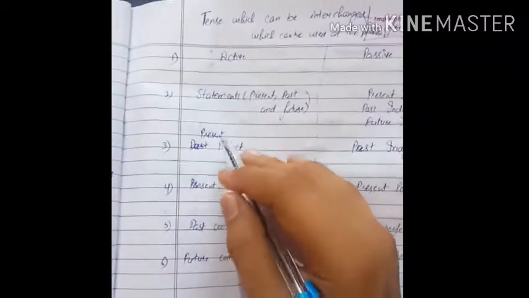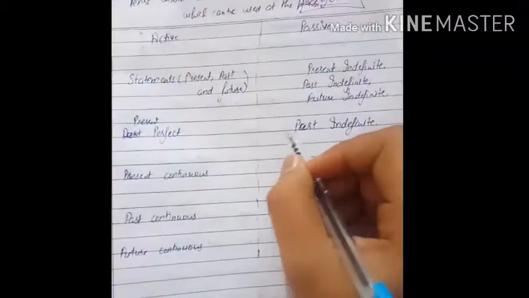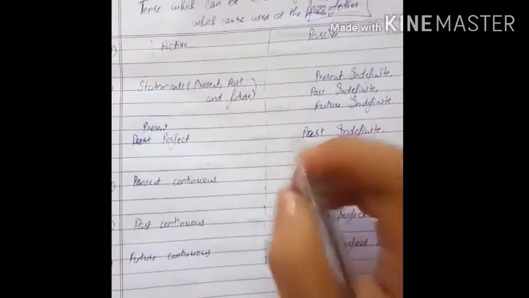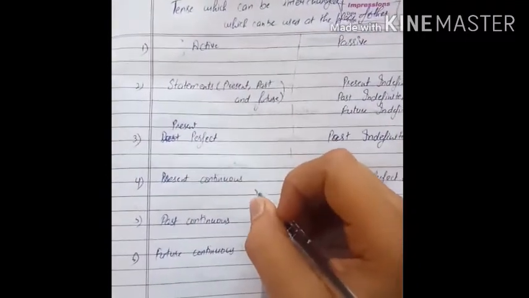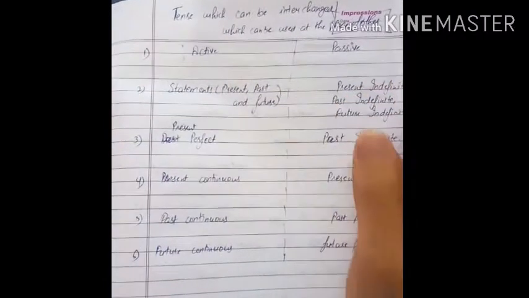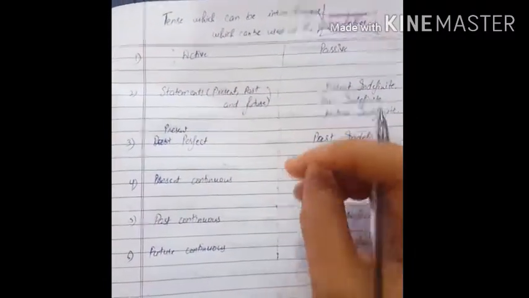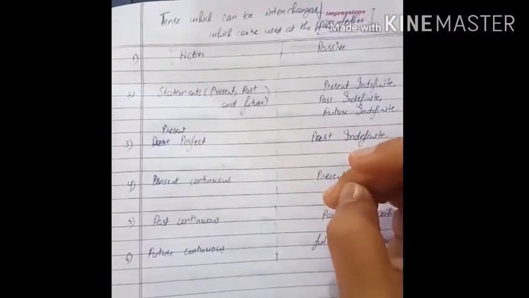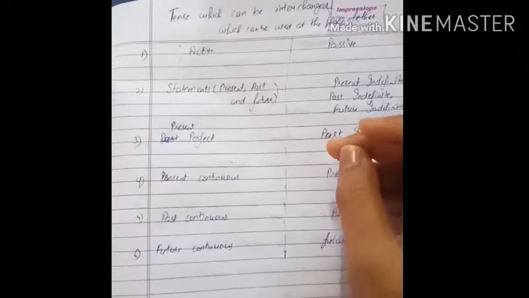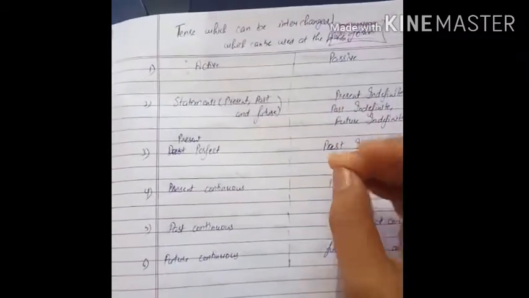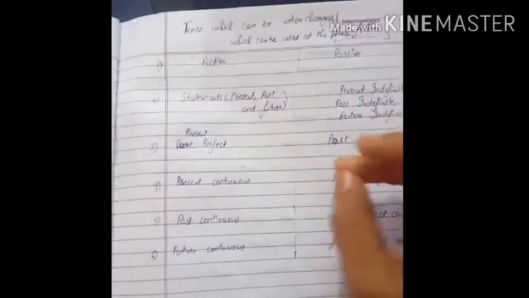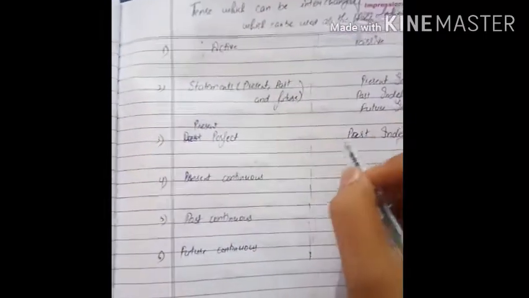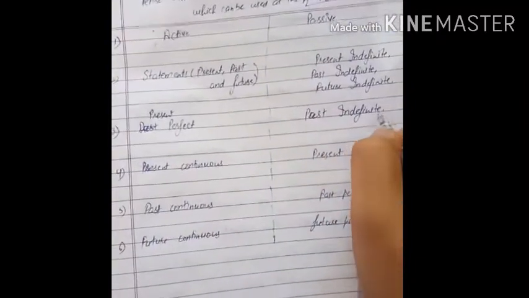Then present perfect tense. Present perfect tense can be changed into past indefinite, or we can say that past indefinite can be changed into present perfect tense. In the past tense, as I have told you, you have to write a time. Time is important in the past indefinite tense, in every past tense.